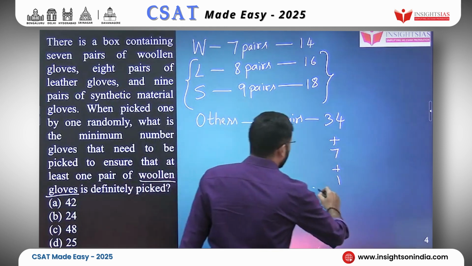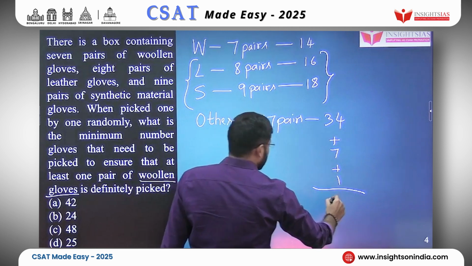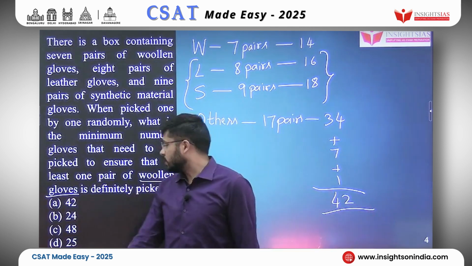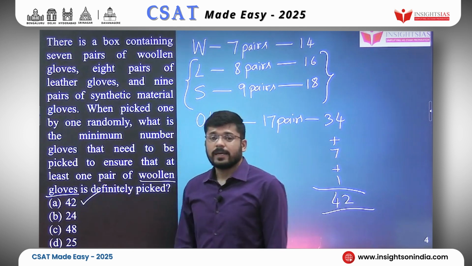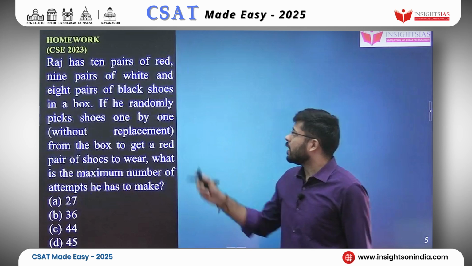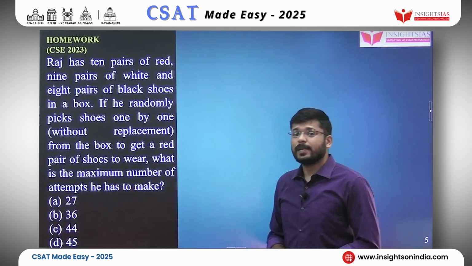So what would it be? That would be 34 plus 8. So your answer would be 42. That is option A. Based on this very same concept, a question was asked in the 23 paper.